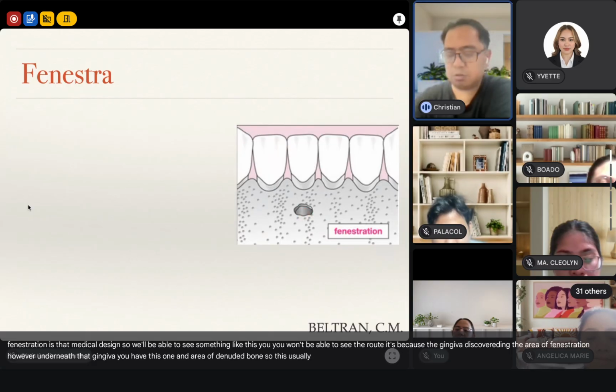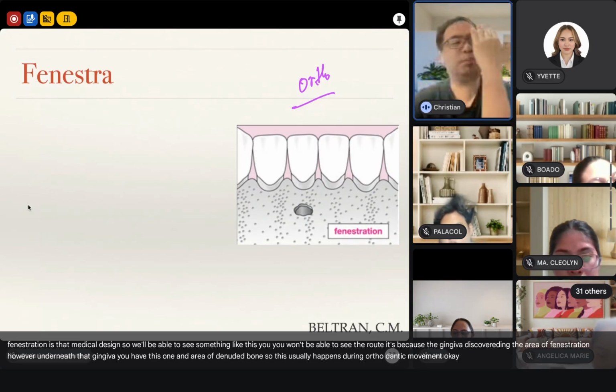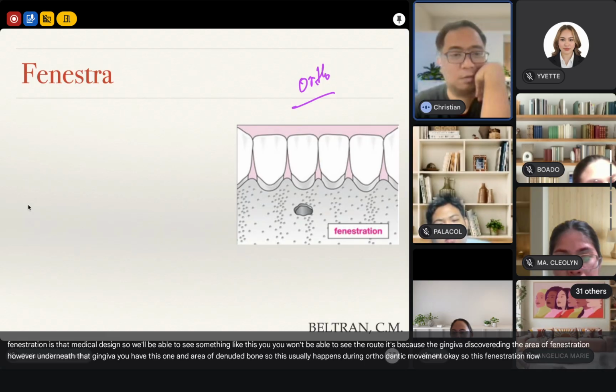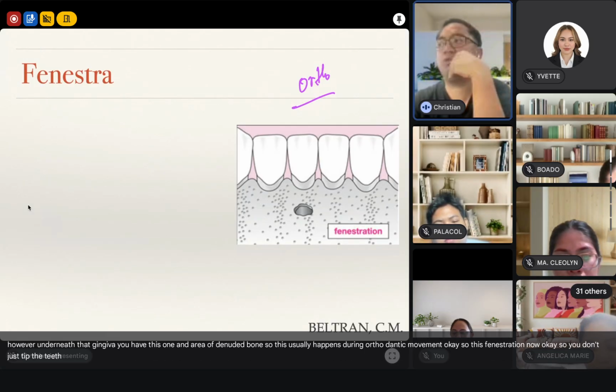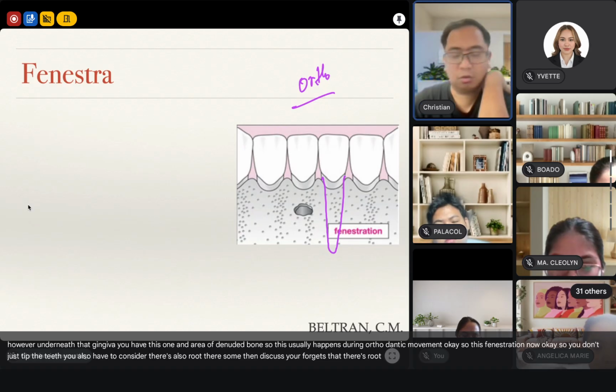So this usually happens during orthodontic movement. Okay? Na mali ng tip si dentist ng tooth. So there's fenestration now. Okay? So you don't just tip the teeth, you also have to consider that there's also root there. Some dentists kasi forgets that there's root. Okay, sige, let's lingualize this one.